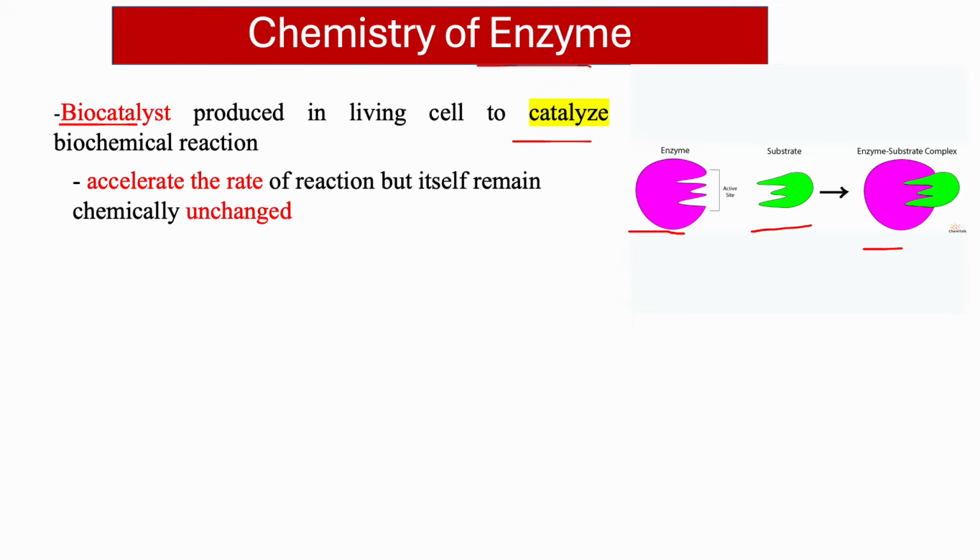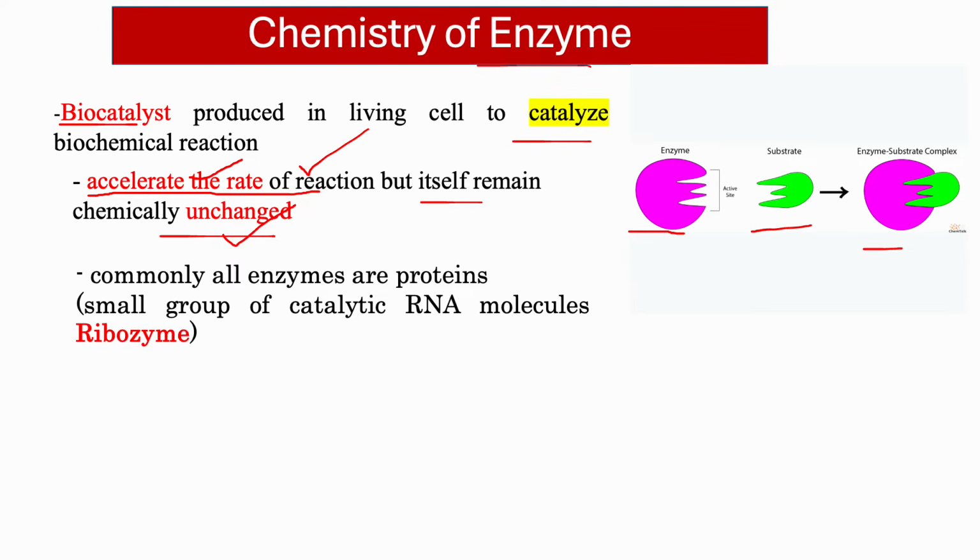And enzymes have three criteria. First, they accelerate the rate of reaction. That means they accelerate the reaction rate, and after that they themselves remain unchanged, and they are required in very small amounts. So to be an enzyme, it must have the capability to accelerate the reaction, remain unchanged itself, and also need only a very small amount.